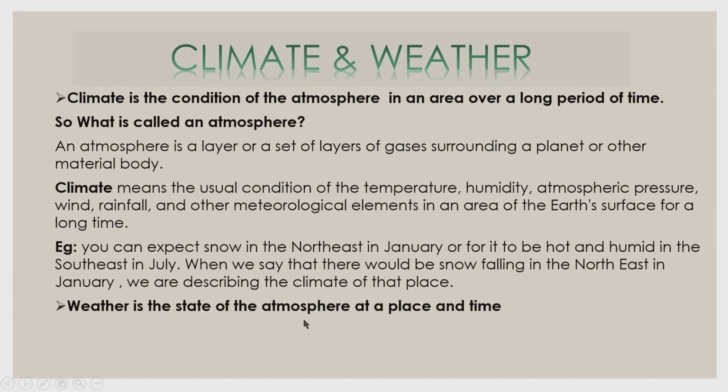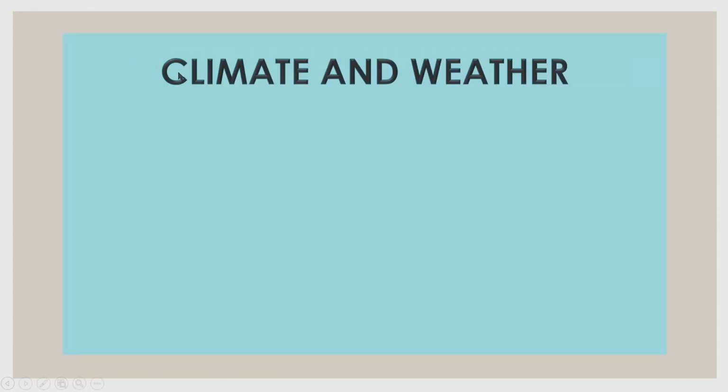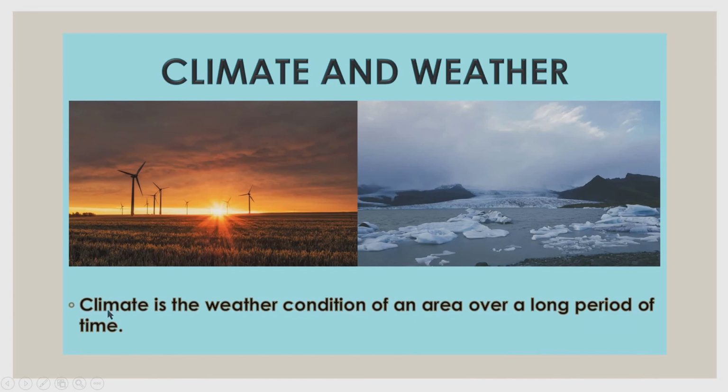Weather is the state of the atmosphere at a place and time. Example: when we say that it is very cold today, we are describing the weather of that place. Climate and weather. Climate is the weather condition of an area over a long period of time. In this picture, we can see the warm climate, and here we can see the cold climate.